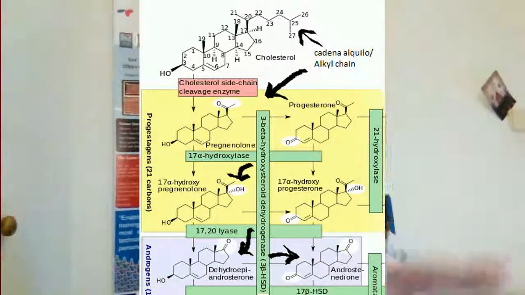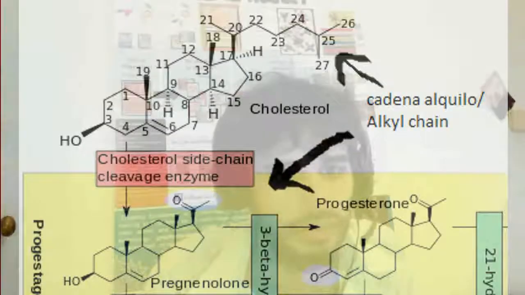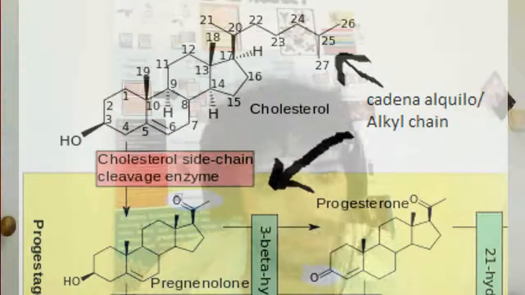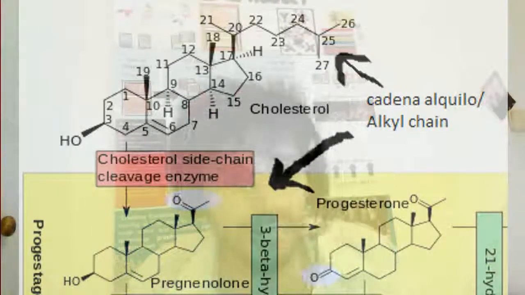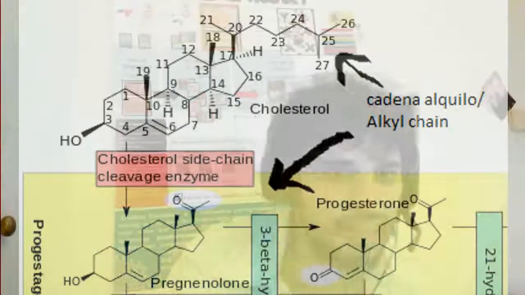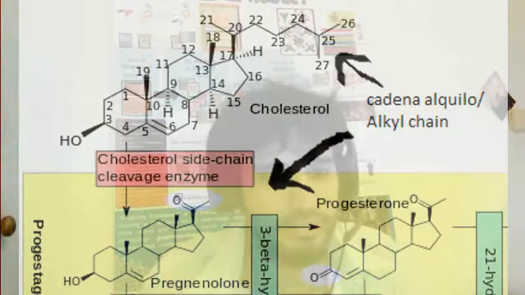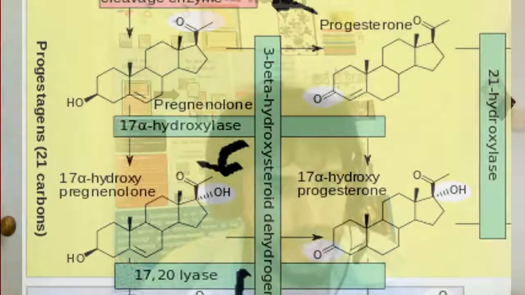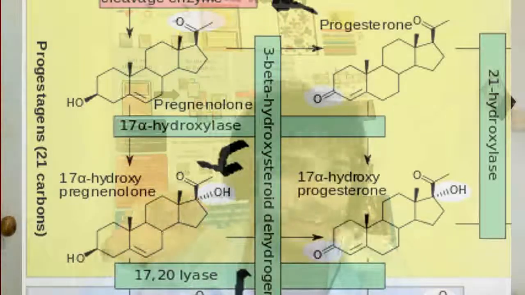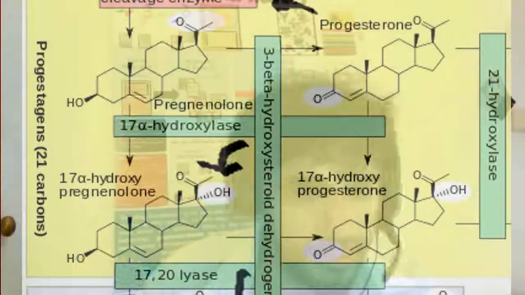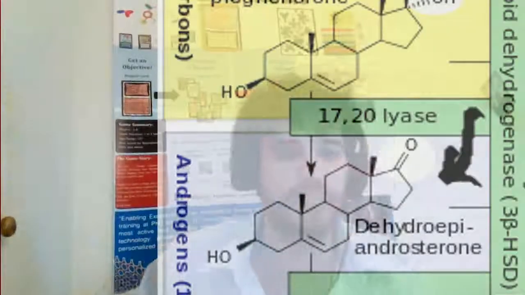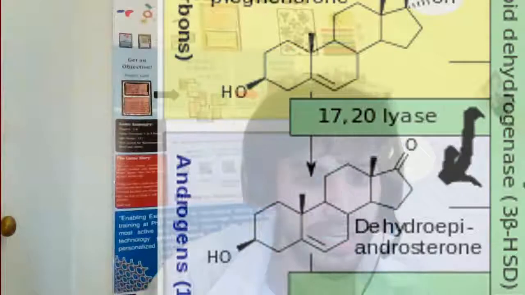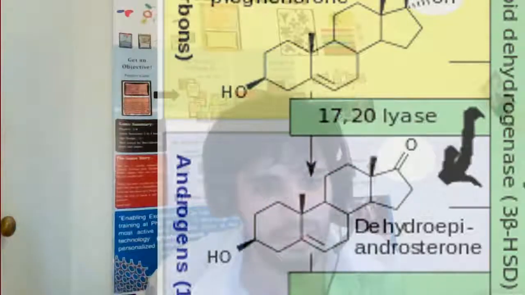As you can see here, this is the circle of the skeleton of cholesterol. And from cholesterol, with some enzymes, we can remove the alkyl chain. With other enzymes, we can oxidate, adding an alcohol. We can continue the oxidation from the alcohol to ketone, and then we can reduce it again to alcohol.